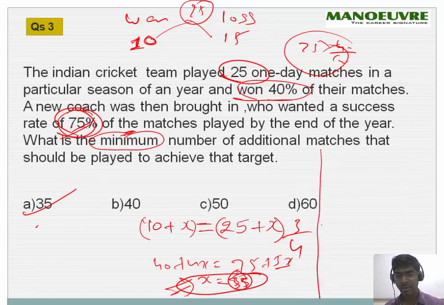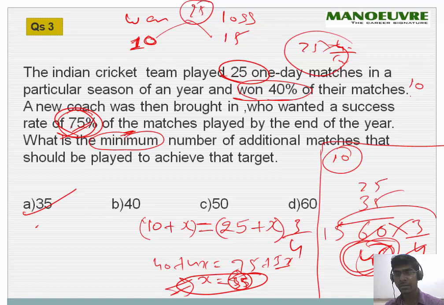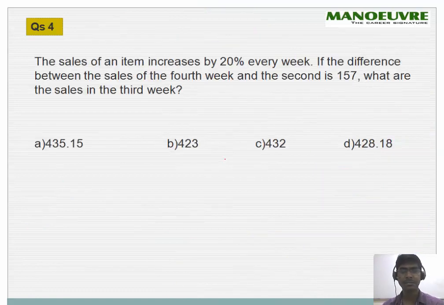This question you can solve by option also. Let me try by option. If I play an extra 35, I have already played 25, so now I'll play 35. This will give me 60. He needs a success ratio of 75%, which is 3/4. 4 fives are 20, 15 threes are 45, which means 45 matches he has to win. So 10 he already won, and 35 extra will give you 45. So this is how you can go by option. So A is the correct answer.